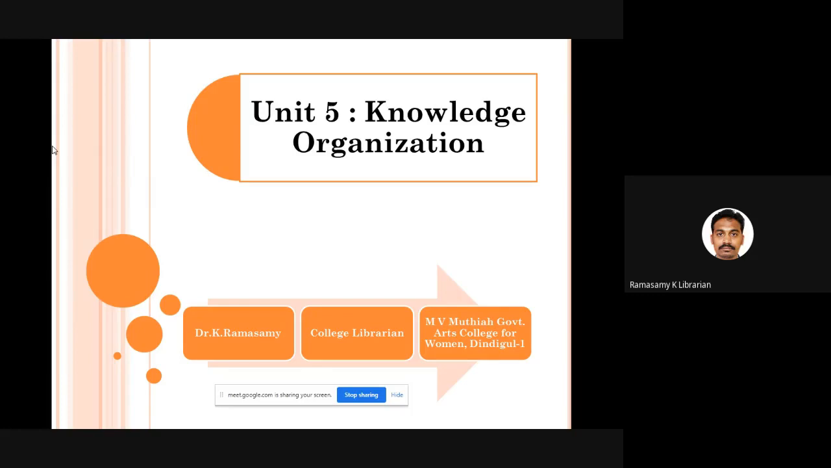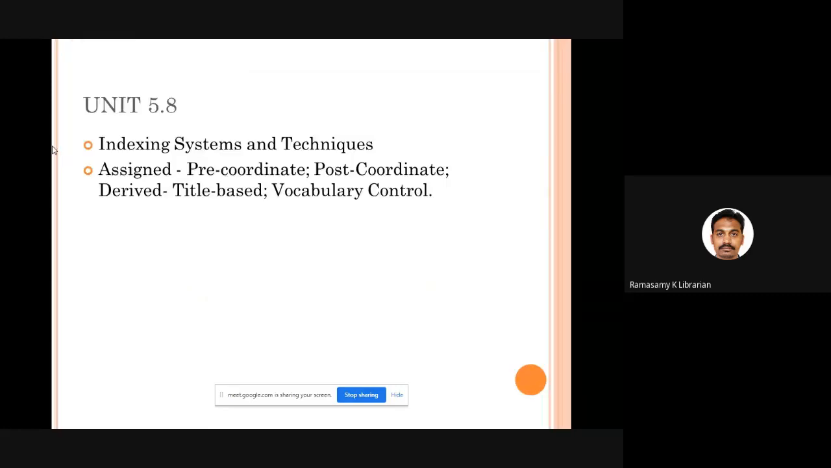In today's class, I would like to talk about only one particular item: class index entries or subject index entries. What you are preparing in your manual or automated library system, you are preparing subject entries to satisfy the subject approach of the readers coming to a library, isn't it? So how are you going to prepare the subject heading? That is the whole concept we are going to discuss today. We would be discussing various indexing systems, assigned indexing, derived indexing, and a couple of slides on vocabulary control.